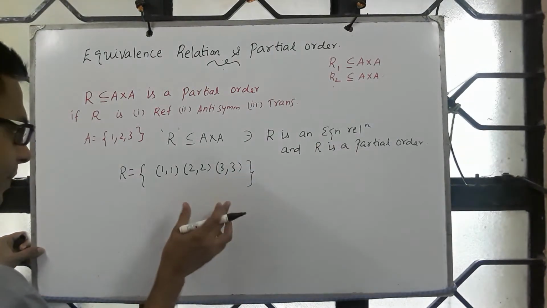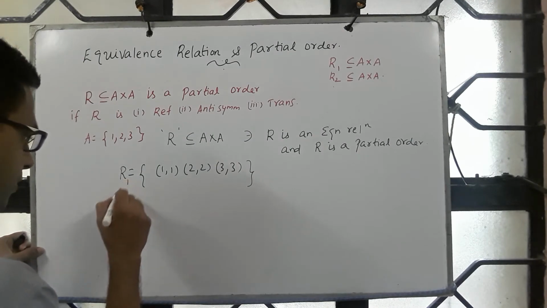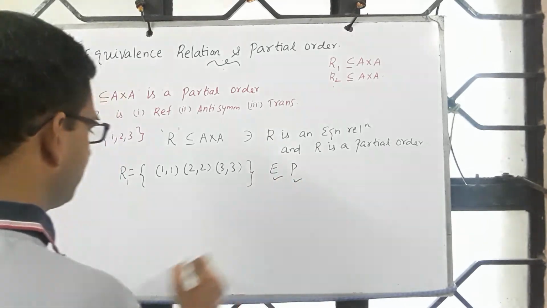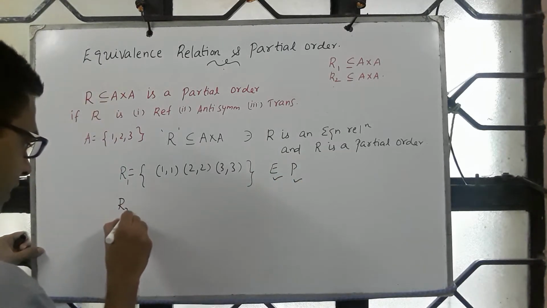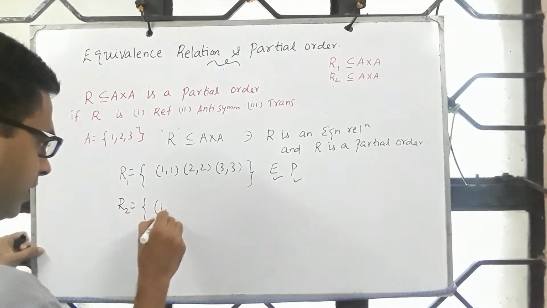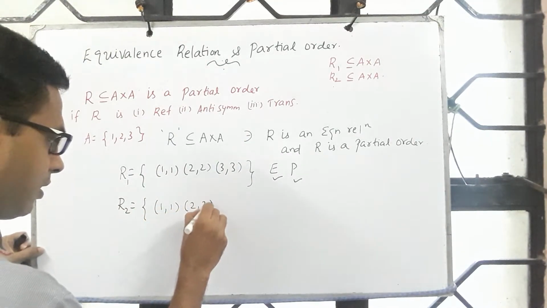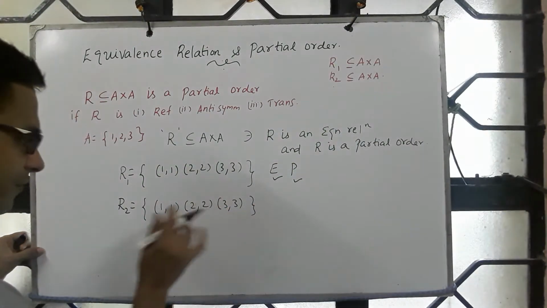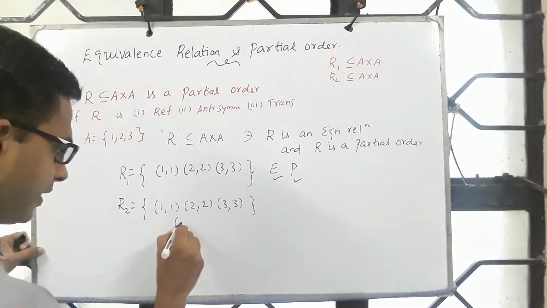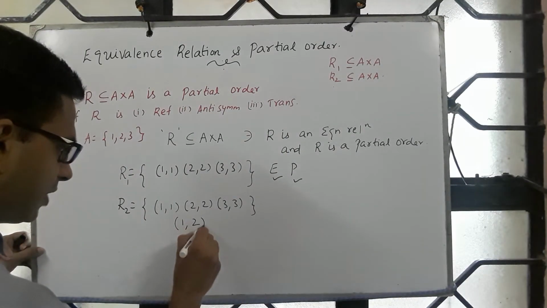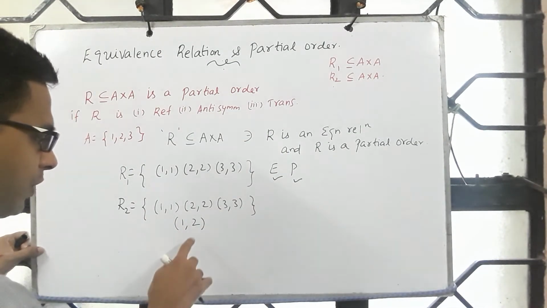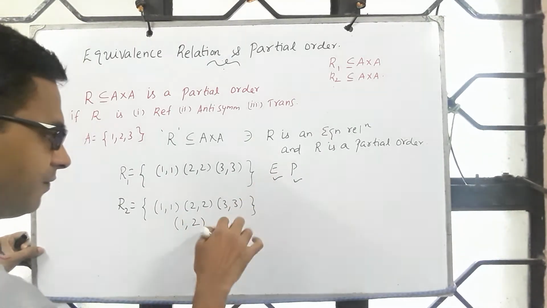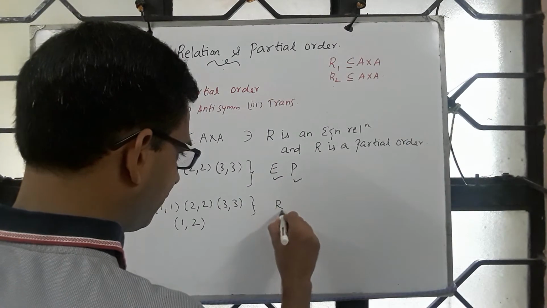Now, apart from this, let's assume R1 is an equivalence relation and a partial order. Let us look for something which is different from R1. Apart from this, can we include any other pair, say (1,2)? (1,2) is fine. This will give the antisymmetric property. Is this reflexive?